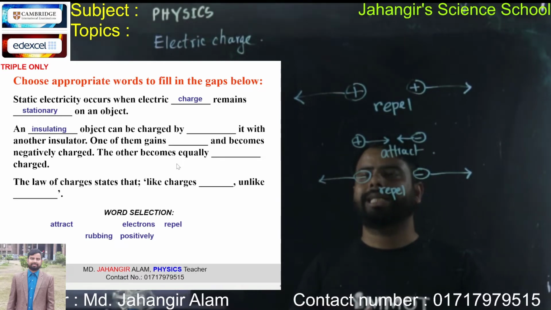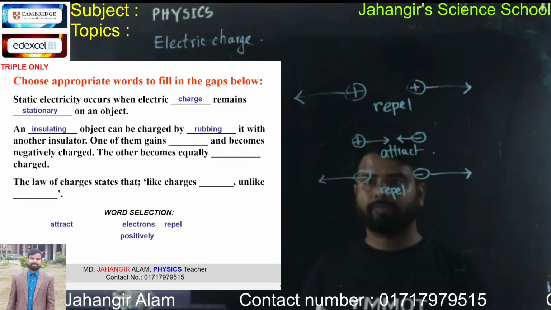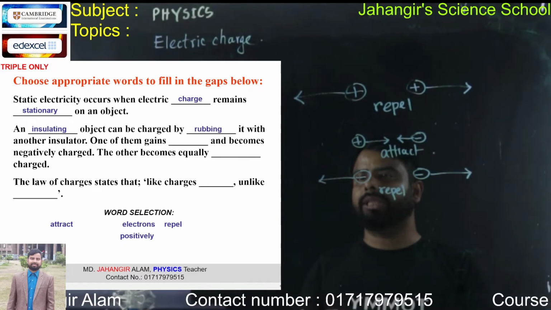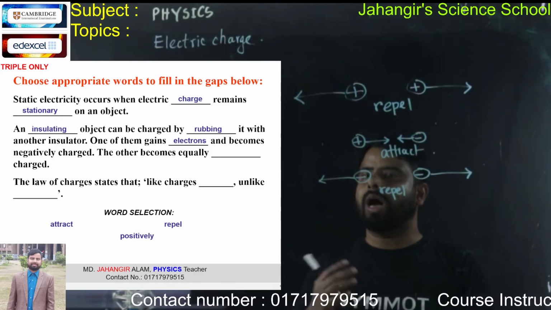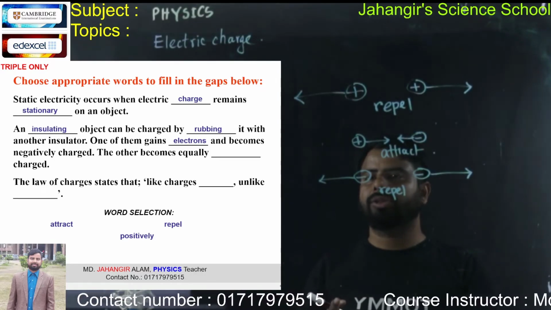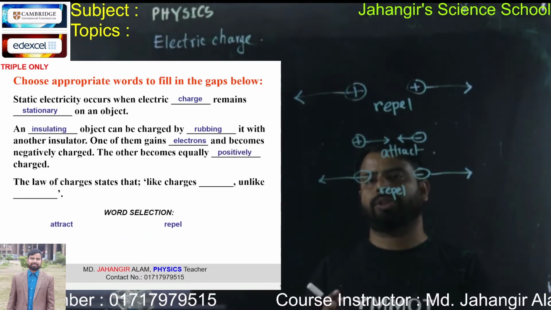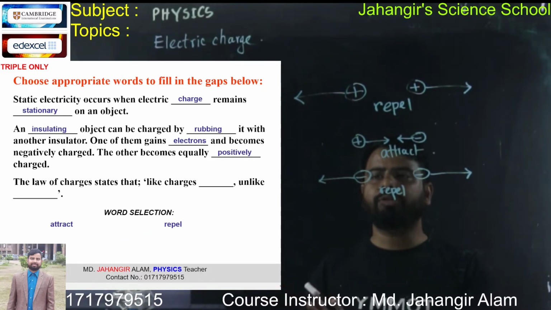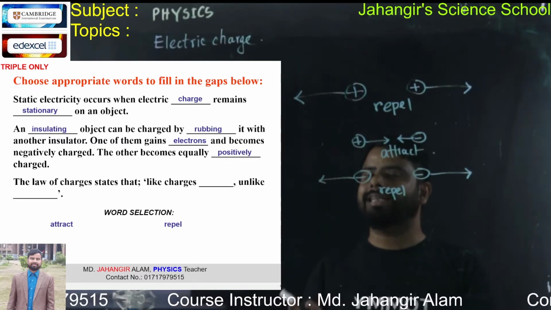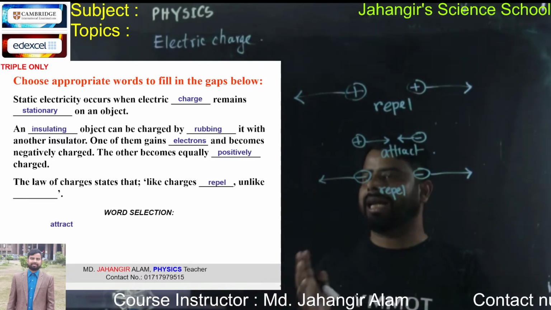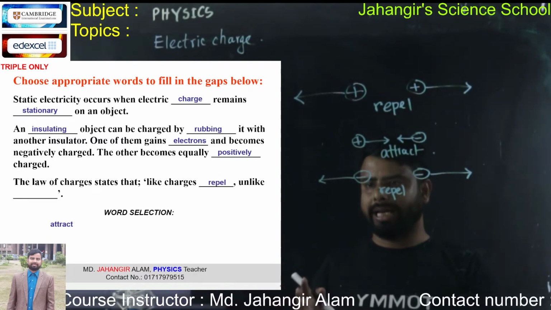An insulating object can be charged by rubbing it with another insulator. One of them gains electrons and becomes negatively charged, and the other becomes equally positively charged. The law of charges states that like charges repel and unlike attract.